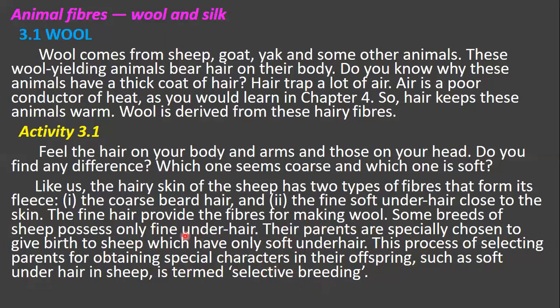So the sheep has two types of hair, that is the coarse beard hair and the fine soft under hair close to the skin. These fine hair provide the fibers for making the wool, and some breeds of sheep possess only the fine under hair, which is soft in nature. Their parents are specially chosen to give birth to sheep which have only the soft under hair.